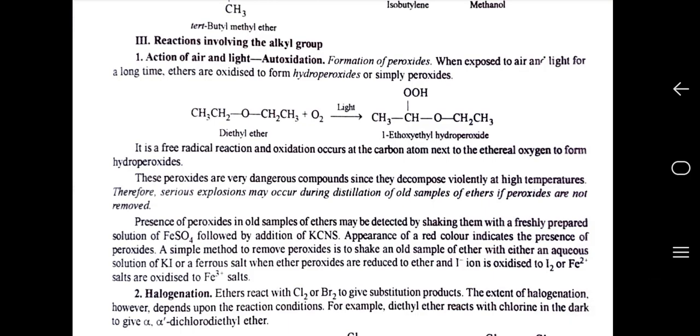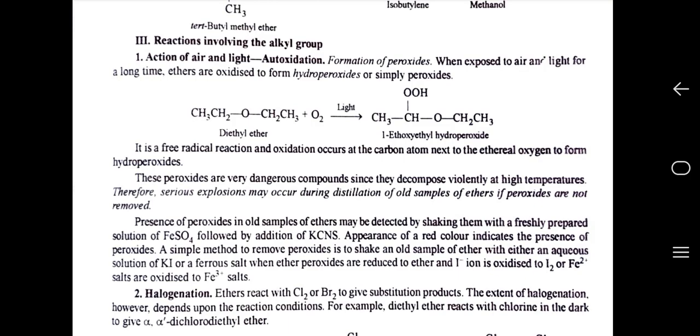First, action of air and light. Auto-oxidation: formation of peroxide when exposed to air and light for a long time. Ethers are oxidized to form hydroperoxides or simply peroxides. These peroxides are very dangerous compounds since they decompose violently at a high temperature. Therefore, serious explosions may occur during distillation of old samples of ethers if peroxides are not removed.